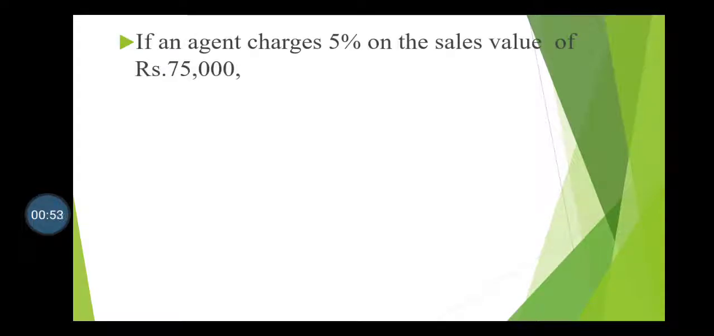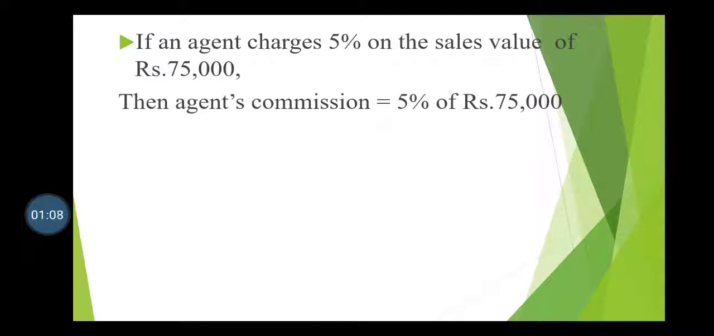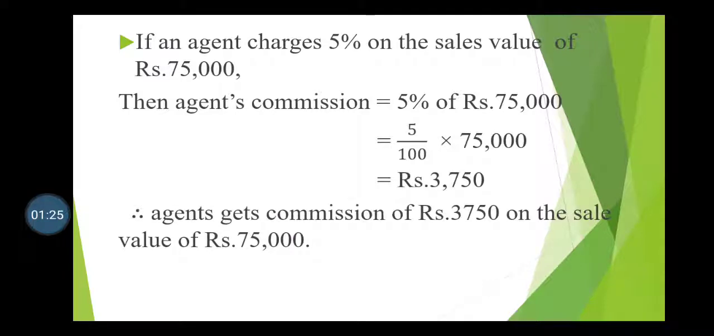I am going to explain this definition through an example. If an agent charges 5% on the sales value of rupees 75,000, then the agent's commission is equal to 5% of rupees 75,000, and it can be calculated as 5 upon 100 into 75,000, which will be rupees 3,750. So the agent gets a commission of rupees 3,750 on the sale value of rupees 75,000.